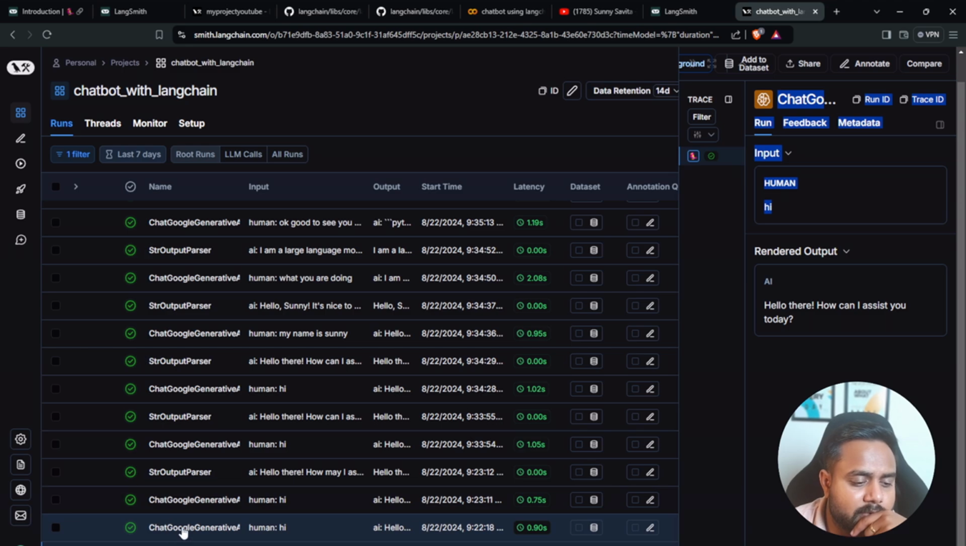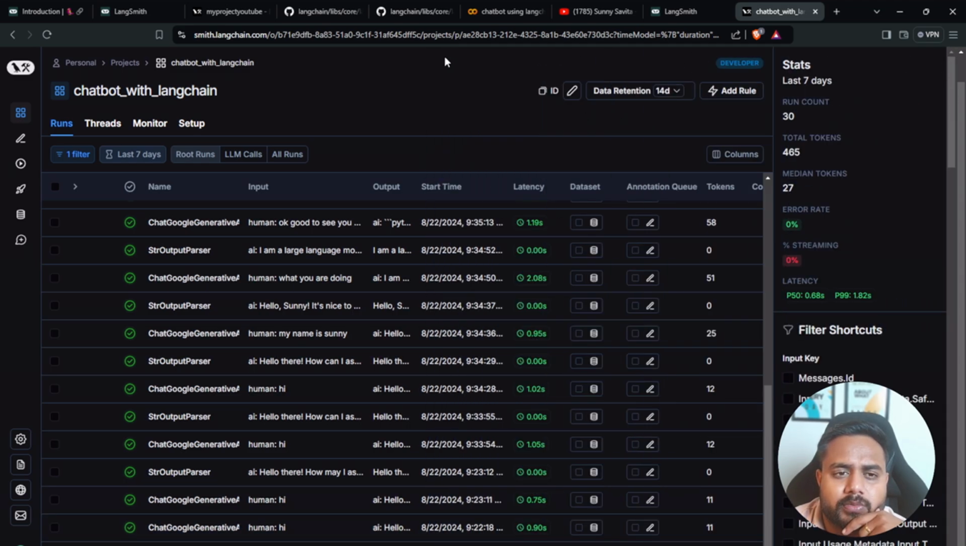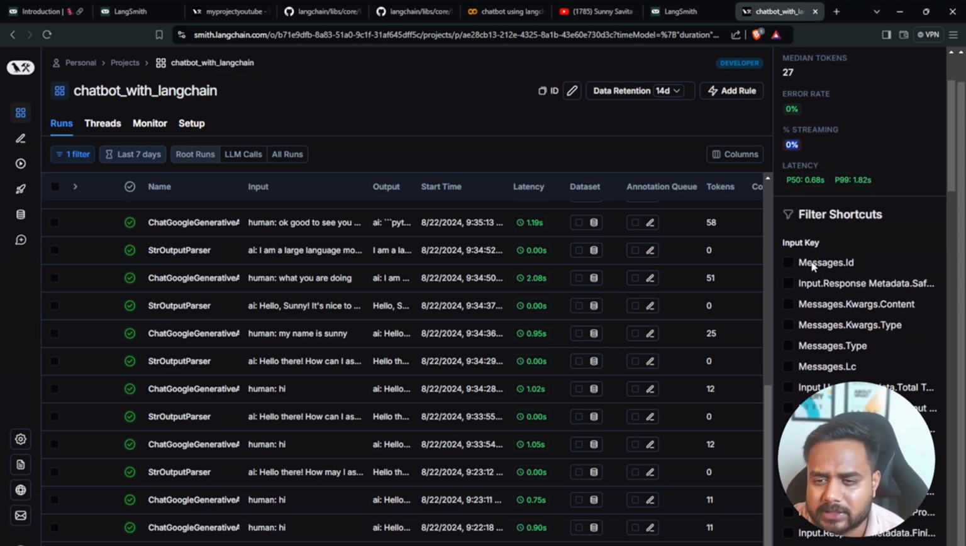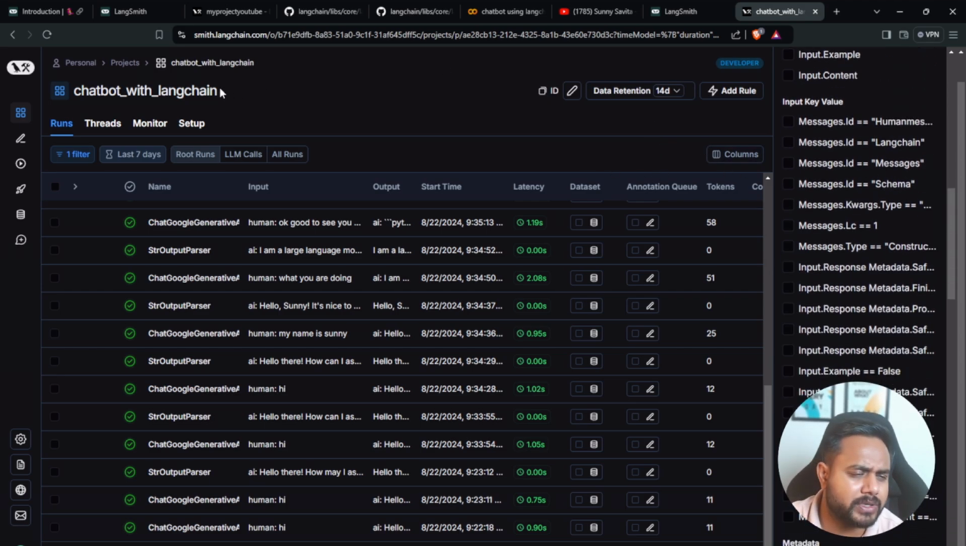So see here, I'm going to open the new chat. So the detail related to the new chat, everything is coming, guys. I hope you are able to understand it. And now this is the total number of tokens, the main tokens which are still being used. And run count, how many times I have run it. And see, error rate is 0, streaming is 0. This is the complete detail. So guys, everything you can check out here.